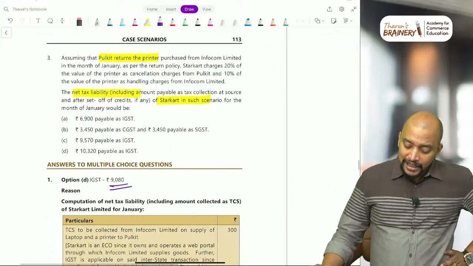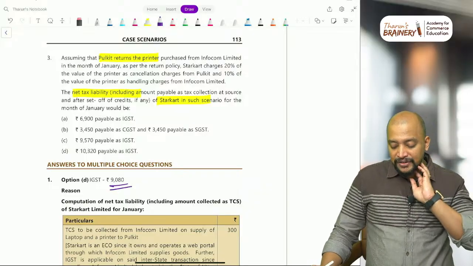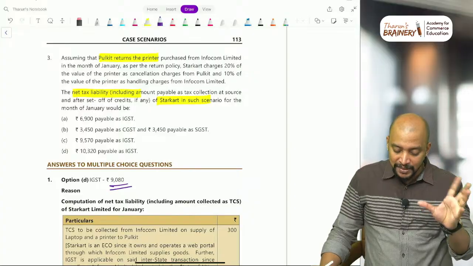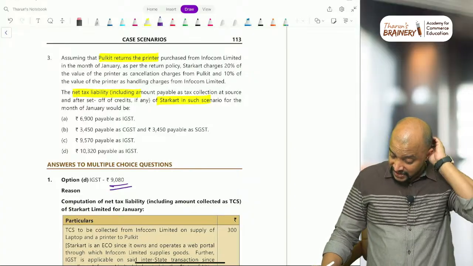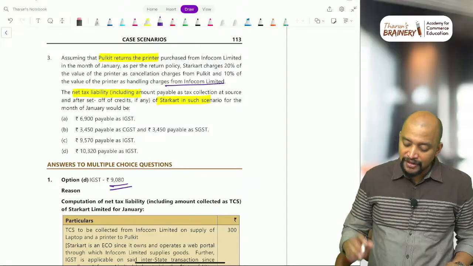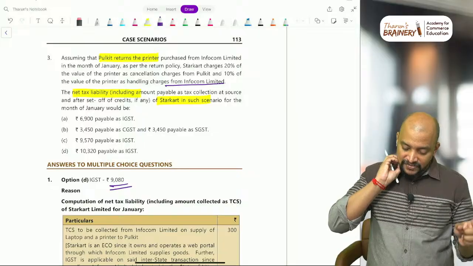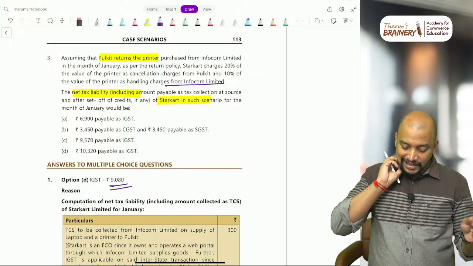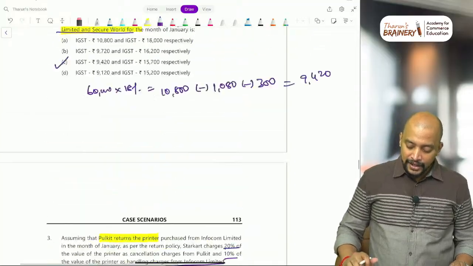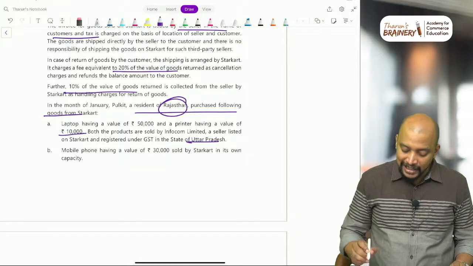Assuming that Pulkit returns the printer purchased from Infocom Limited in the month of January, as per the return policy, Star Card charges 20% of the value of the printer as cancellation charges from Pulkit, and 10% of the value of the printer as handling charges from Infocom Limited. So Pulkit returns the printer as per the return policy, and they charge 30% in total. Now what is the value of the printer? The value of the printer is only 10,000 rupees.